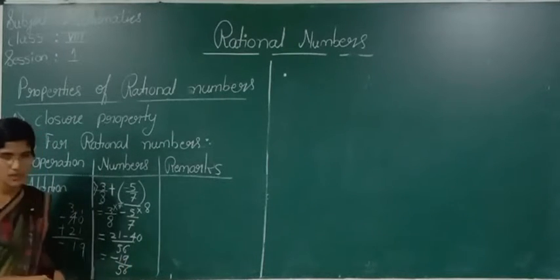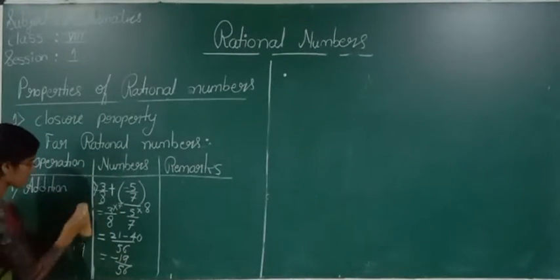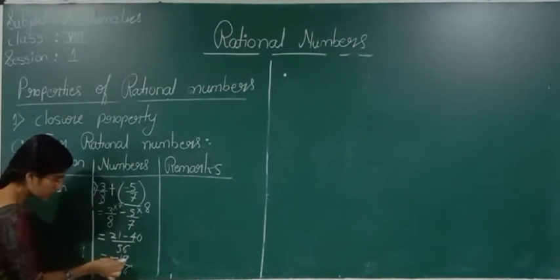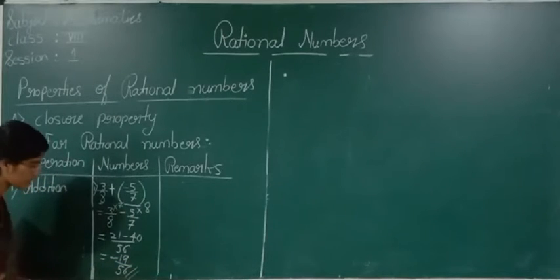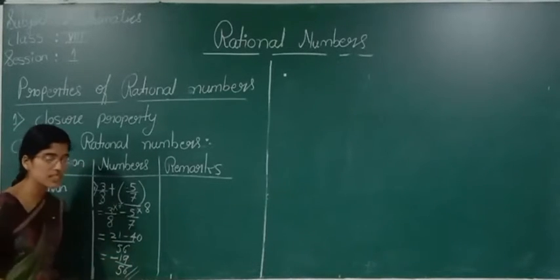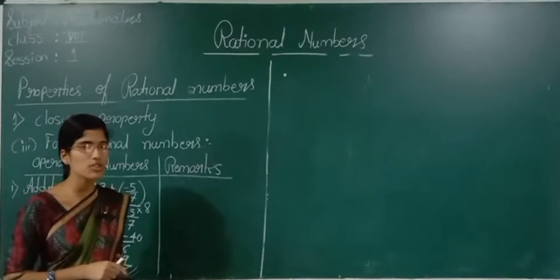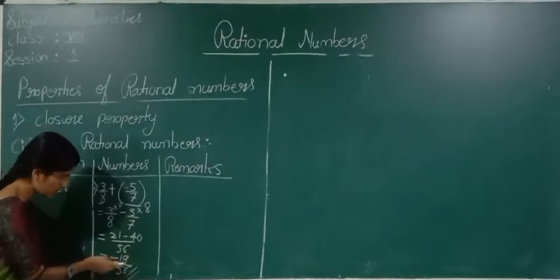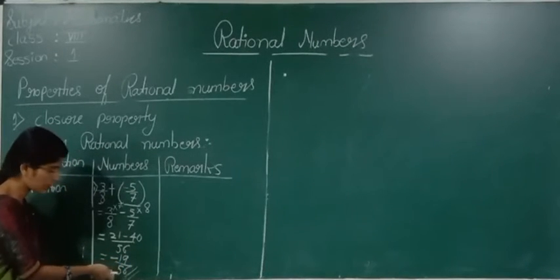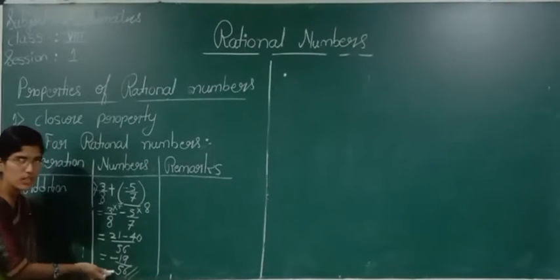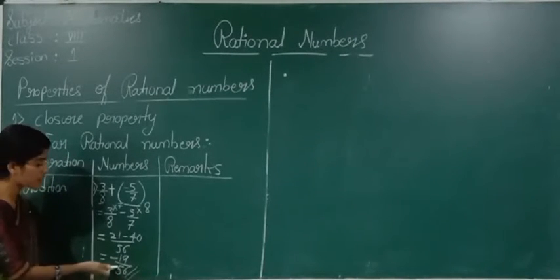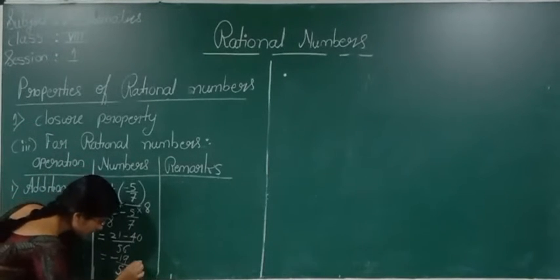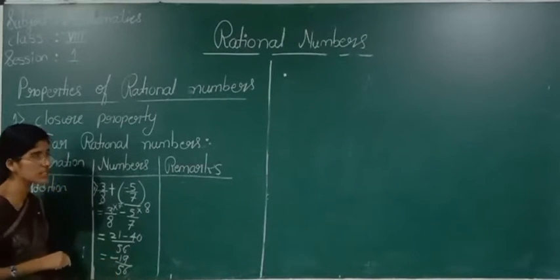Now tell me, we took two rational numbers. Is this answer a rational number? Yes. See here, minus 19 by 56 is definitely a rational number. What did I tell you is the condition for a rational number? P and Q should be integers and Q should not be equal to 0. Denominator should not be equal to 0. Here the denominator is not equal to 0. Definitely this is a rational number.